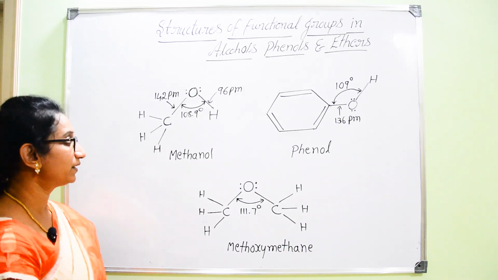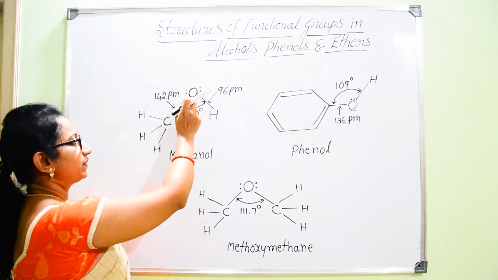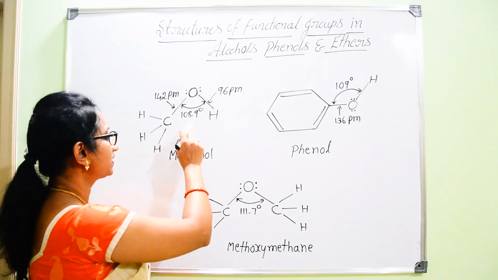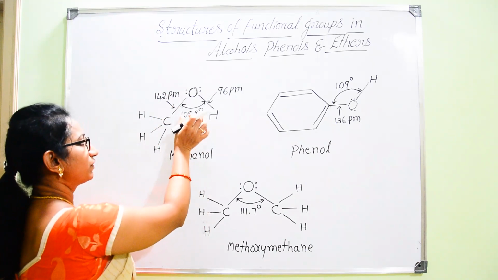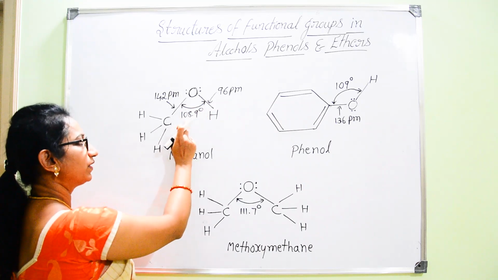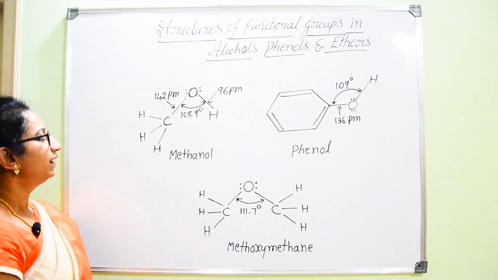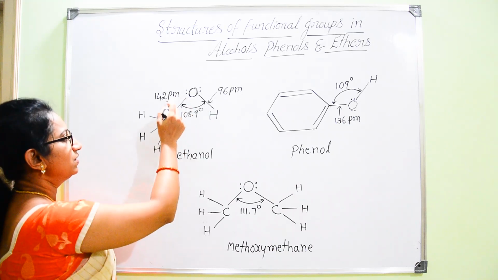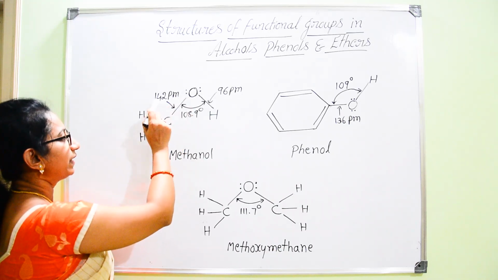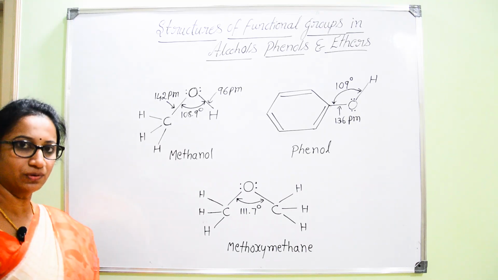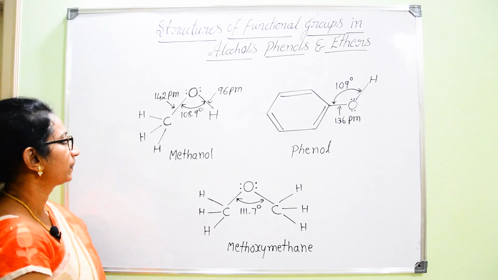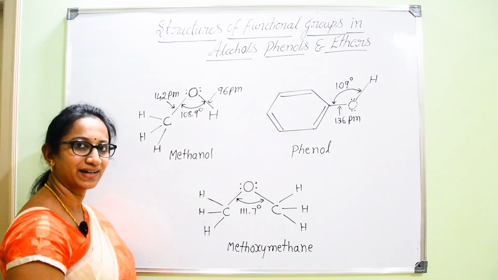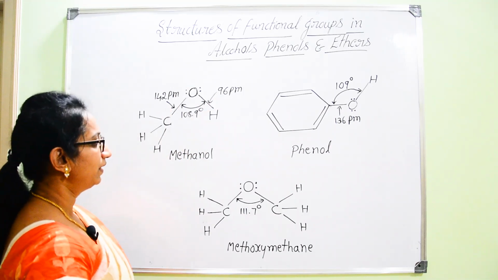According to VSEPR theory, there will be deviation from the normal bond angle if there is a presence of lone pairs of electrons. So that is the cause for the deviation from 109 degree 28 minutes to 108.9 degrees. Here, between oxygen and carbon, the bond length is given as 142 pm, that is picometer. And between oxygen and hydrogen, there will be a bond length of 96 picometer.